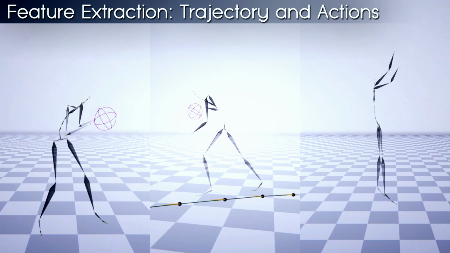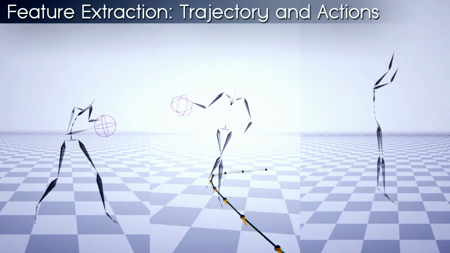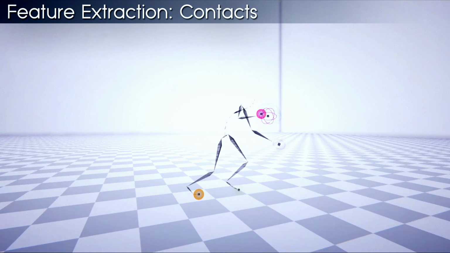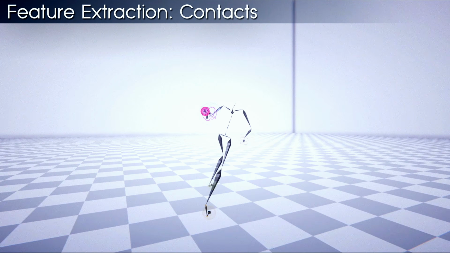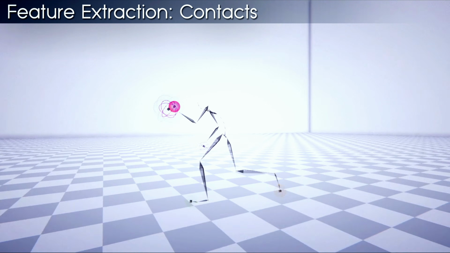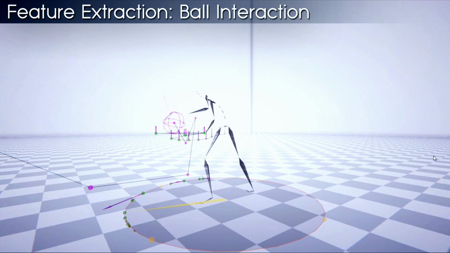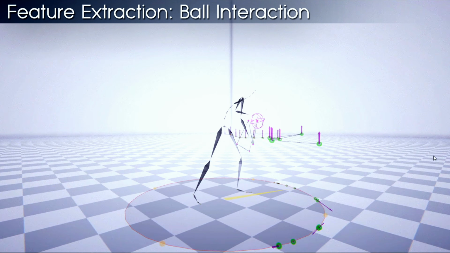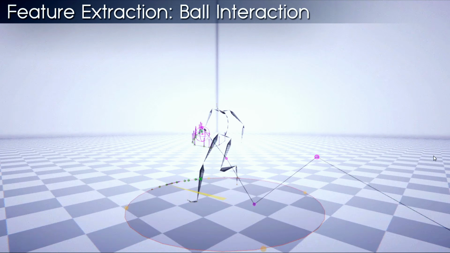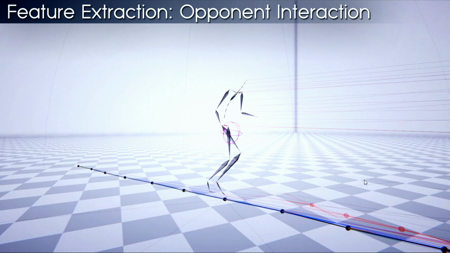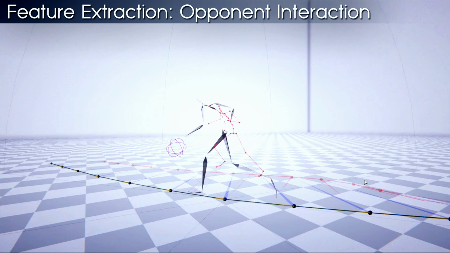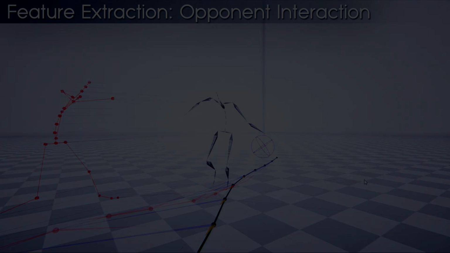To train the network, we first extract the locomotion trajectory as well as different action labels from the data. We further compute the contact labels for the ball and end effector joints. We also compute vectors around the character to control various ball interactions and maneuvers. Finally, we extract information about the relative pose and trajectory of an opponent character to learn different player interactions.